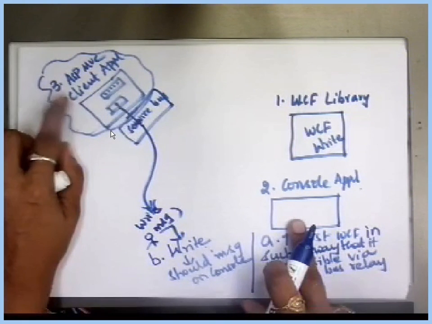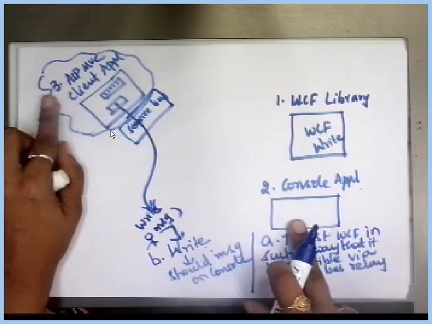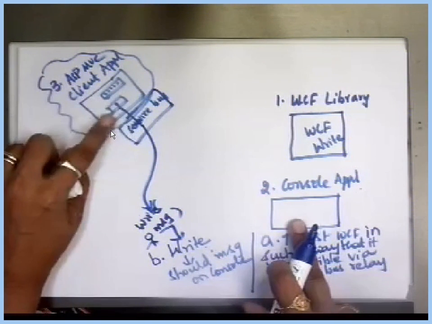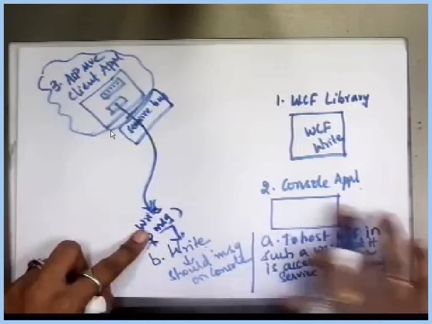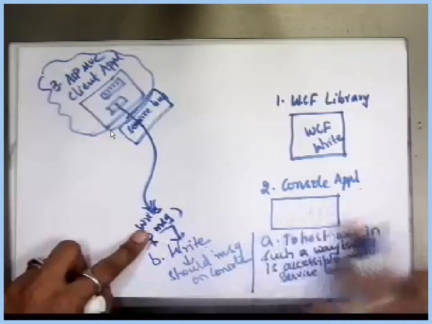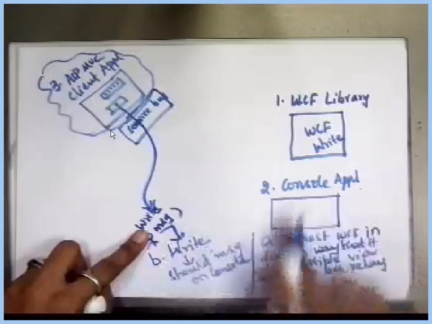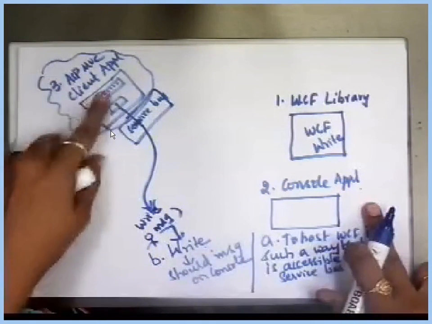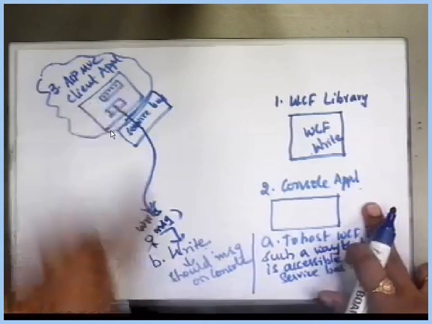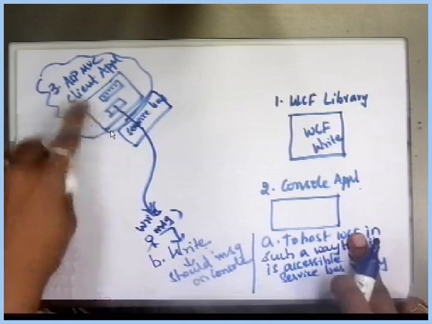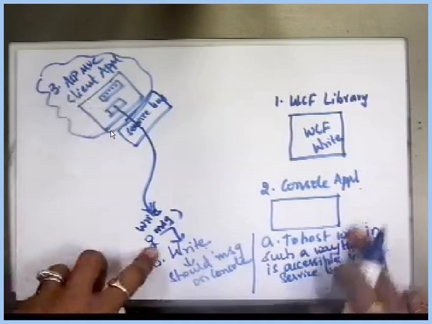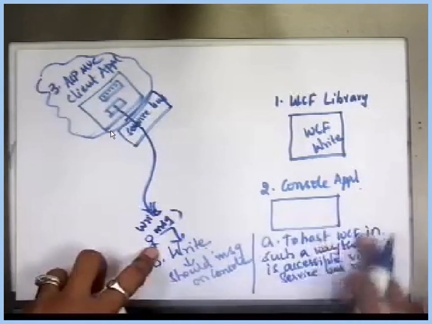If I share the URL of this client application, you execute it, type some message and click on submit, so that it invokes my write function, which is hosted in the console application on my computer, and it should display on my machine. So if you send a message like hi madam, it should be displayed on my machine. This is one-way chatting only, from the client application to my server machine.